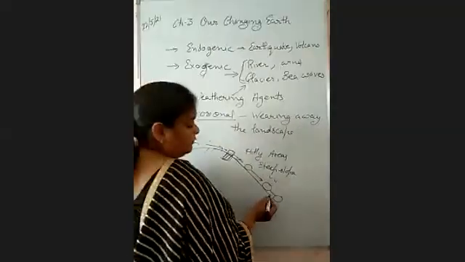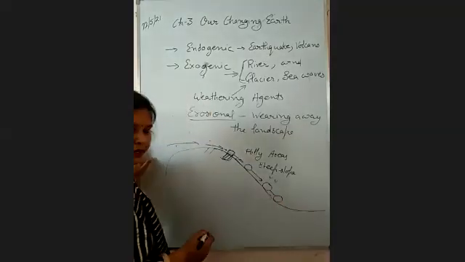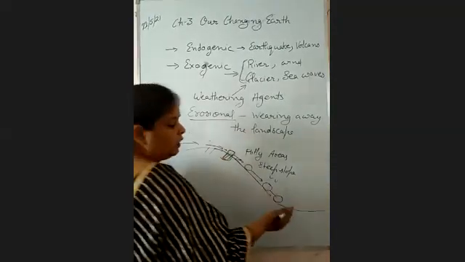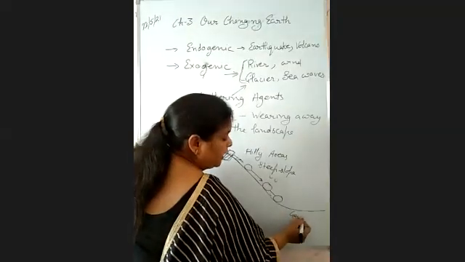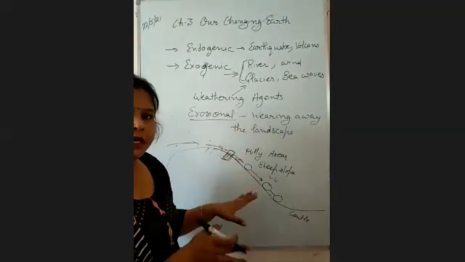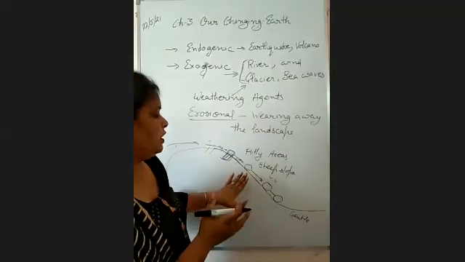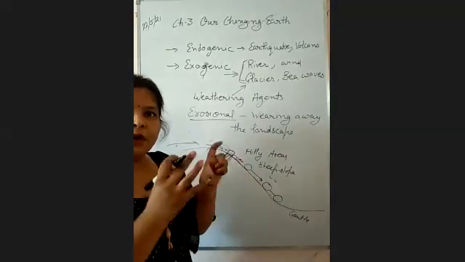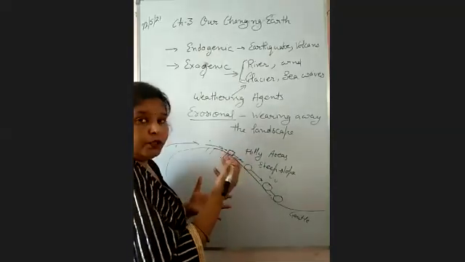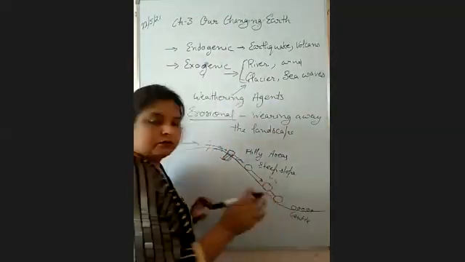Now, what happens when the river comes to its foothills, where the slope becomes smaller, or we can say a gentle slope, then the strength of the river water will be reduced. Now it does not have so much capacity to carry these large boulders or large material too far away. Now what will it do? It will begin to deposit it, right?